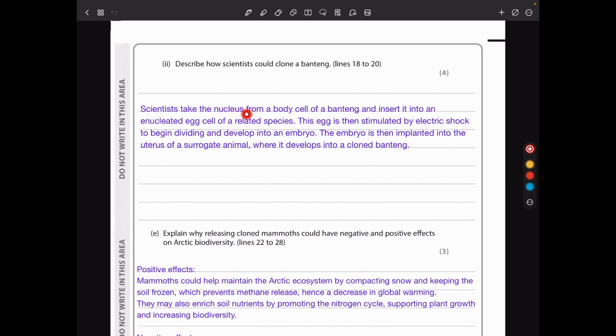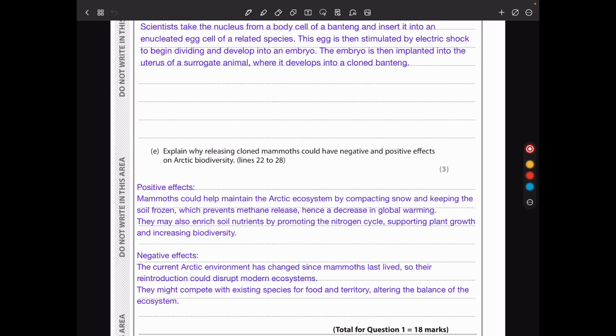So I say scientists take the nucleus from a body cell of the banteng and insert it into an enucleated egg cell of a related species. This egg is then stimulated by electric shock to begin dividing and develop into an embryo. The embryo is then implanted into the uterus of a surrogate animal, where it develops into a cloned banteng.